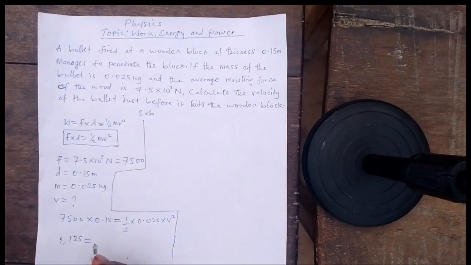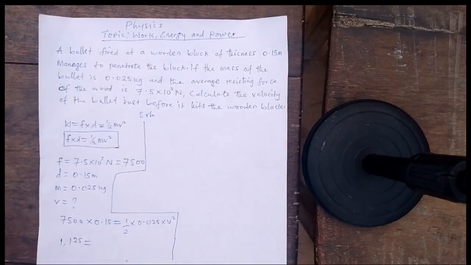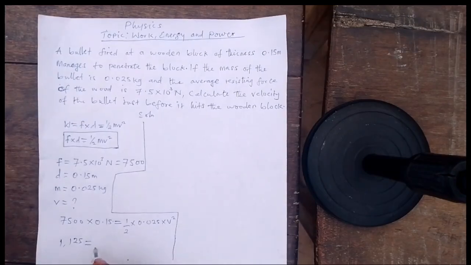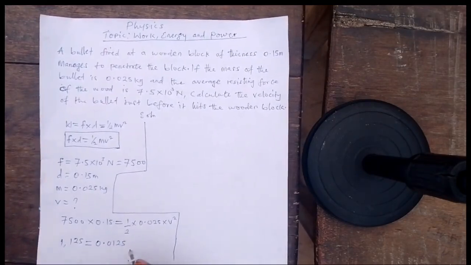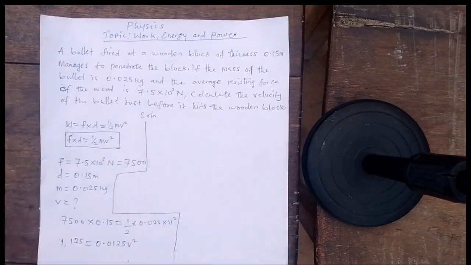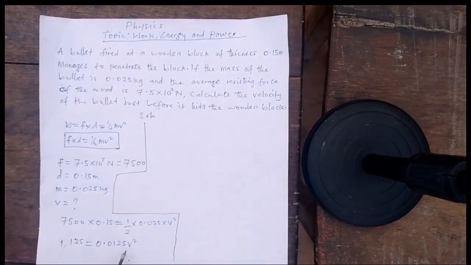That will give us 0.0125 v squared, right?